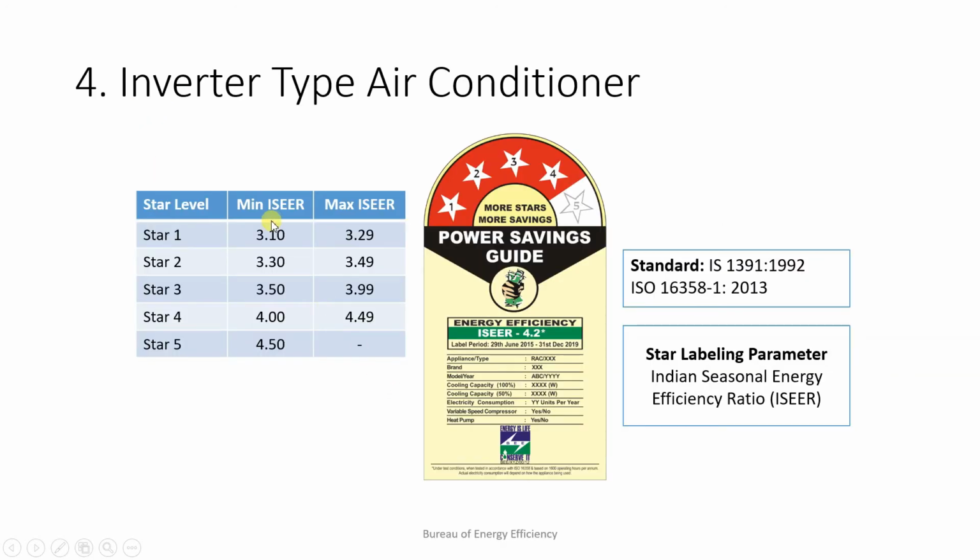Now this ISEER is being used for a new type of air conditioner which is more efficient, called the inverter type air conditioner. There is a difference between a normal air conditioner and an inverter air conditioner. Usually what happens, I'll give you an example: suppose you set 24 degrees Celsius on the AC. The compressor starts, and as soon as 24 degrees Celsius is achieved, a thermostat cuts off the power supply and the compressor stops.